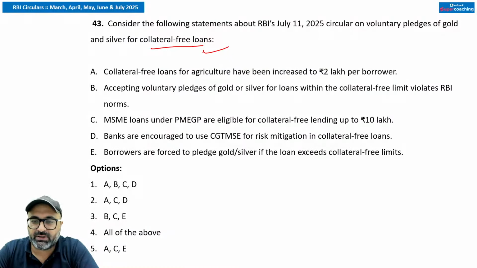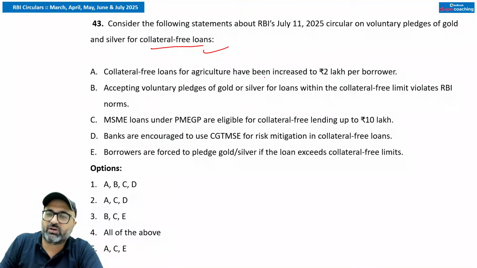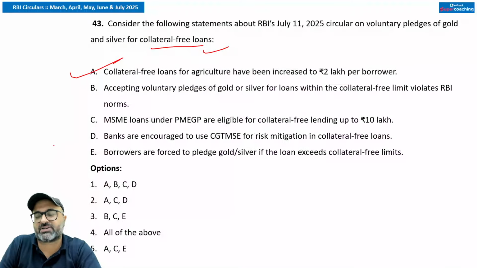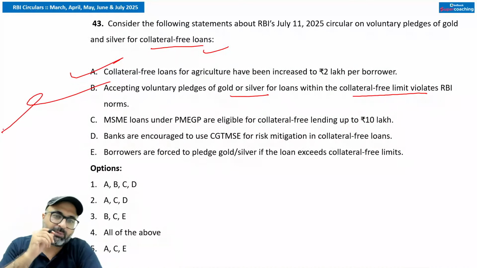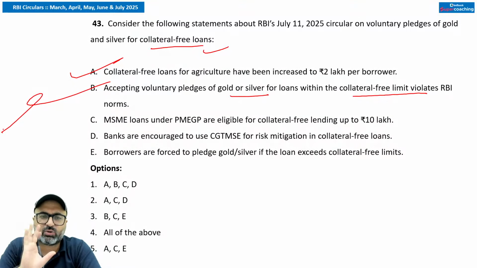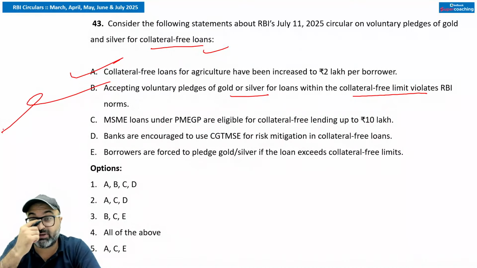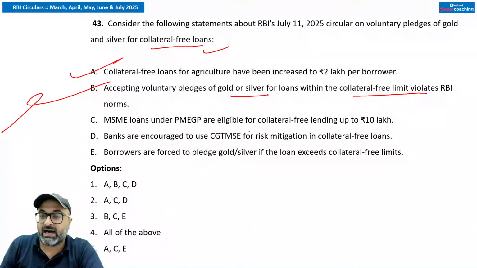So the first point is voluntary pledges. First one point is collateral free loan for agriculture has been increased from 1.6 lakhs to 2 lakhs per borrower. That is correct. Accepting voluntary pledges of gold or silver within the collateral free limit violates RBI norms. No sir, RBI कहता है हमें कोई प्रॉब्लम नहीं है, अगर आपको मिल रहा है आप एक्सेप्ट कर लो, नहीं मिल रहा तो आपको प्रेशराइज नहीं करना कस्टमर को to provide those collaterals. MSME loans under PMEGP are eligible for collateral free loan up to 10 lakh rupees. That is correct. Banks are encouraged to use CGTMSE for risk mitigation and collateral free loans.